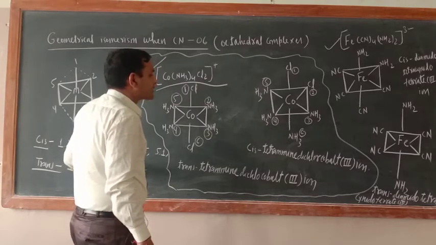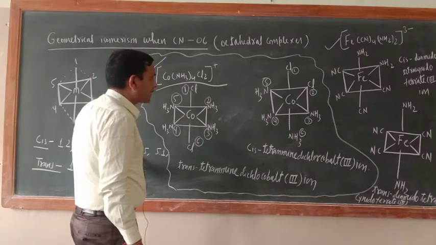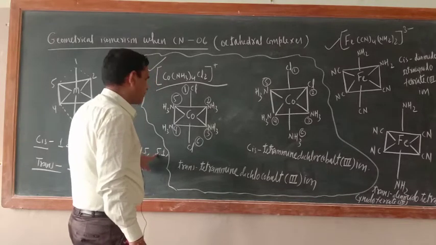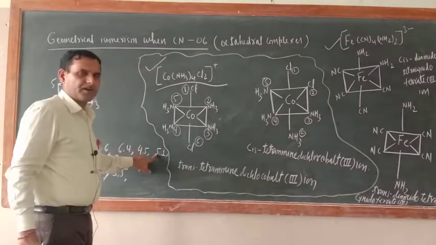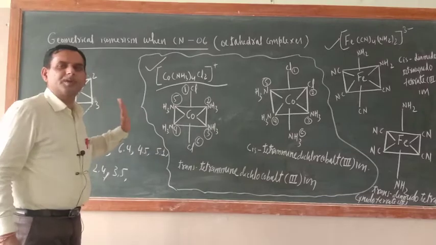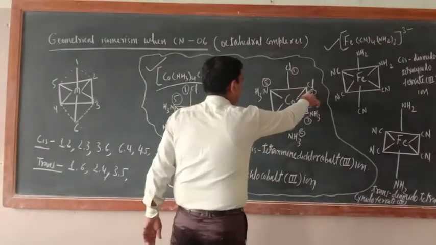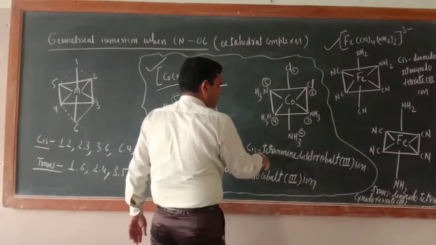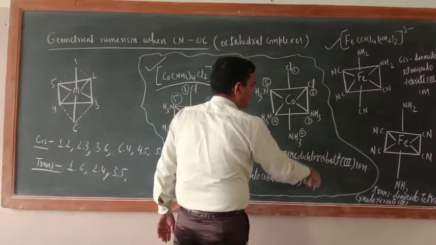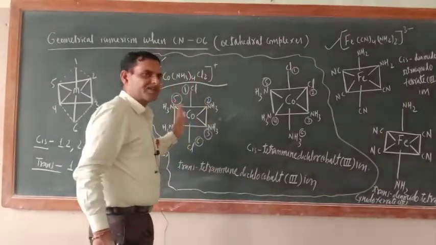Okay, 6-4 position is also met, 4-5 is also met, 5-1 is also met, or 1-5 or 5-1. Okay, so it doesn't mean that all conditions should be met here. Now see, 1-2 similar ligand is there. So this is cis-tetraamminedichlorocobalt(III) ion. This was the first example.